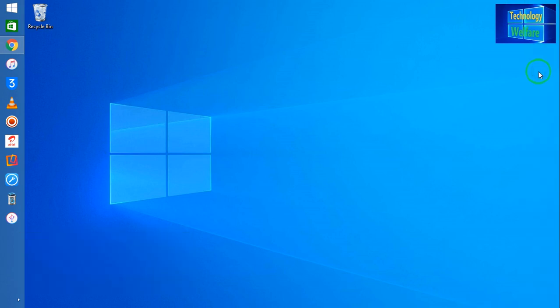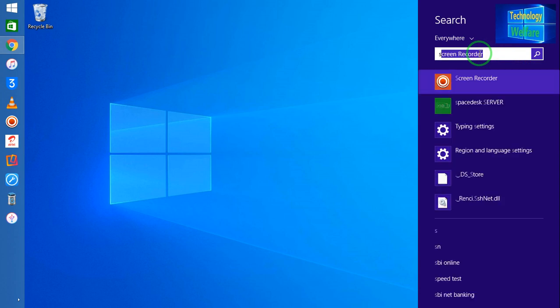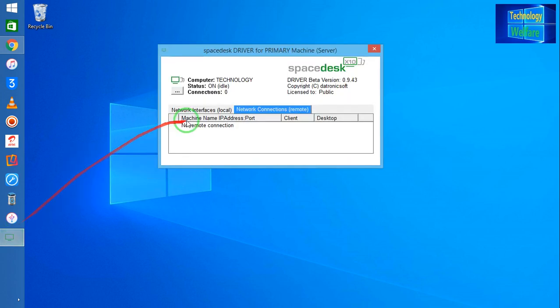For more clarification I would like to show you. I will write here Spacedesk. Now see guys, it has opened here. Simply we have to confirm here whether it is on or not. You have to confirm the status of this software, that it is on. If it is off, then you have to click on the three dots and go for it, and if it does not work, then you can restart your computer.